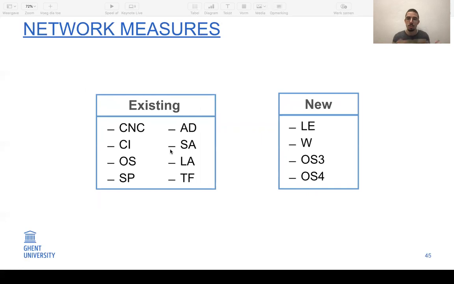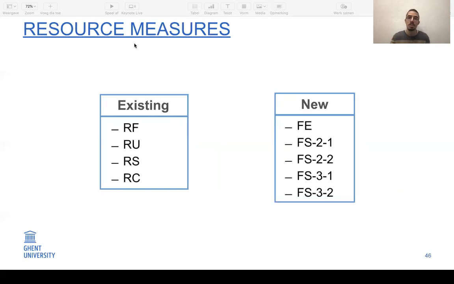So there are 2 types of summary measures. First of all, we have network measures, which describe the network structure of an instance. We evaluate 8 existing measures and 4 new ones. The LE stands for the linear extensions indicator, so it's based on the previous chapter. The resource measures, we have 4 from literature. We introduce 5 new ones. Again, the FE stands for the feasible extensions, so it's based on the second approach from the previous chapter.